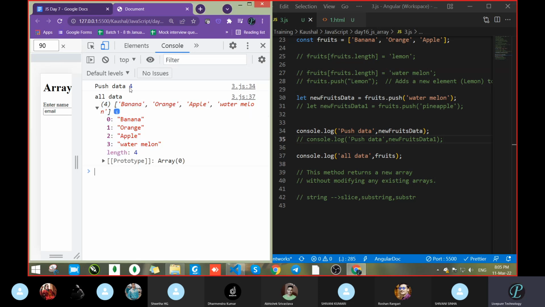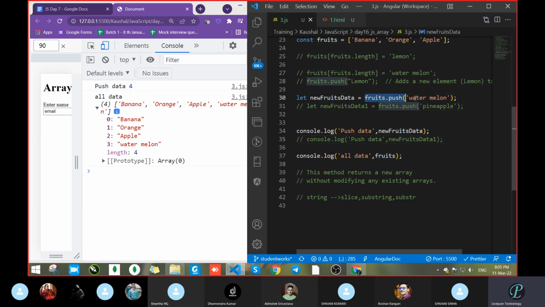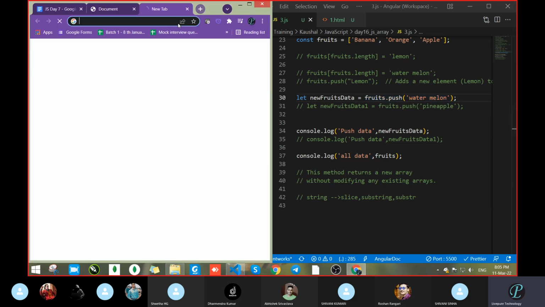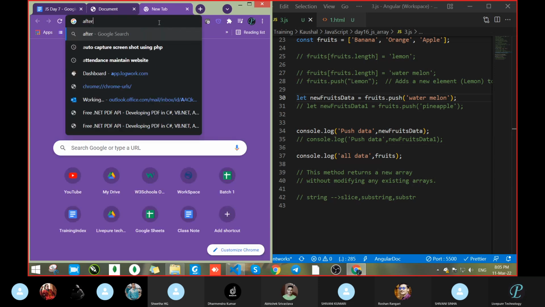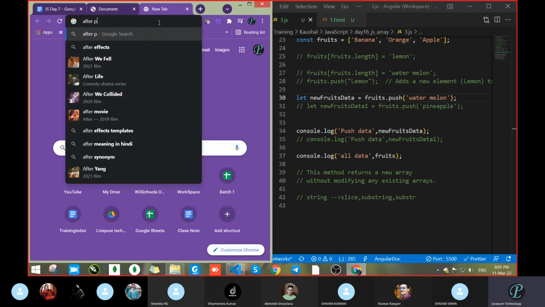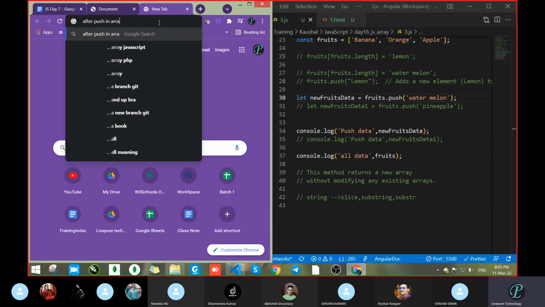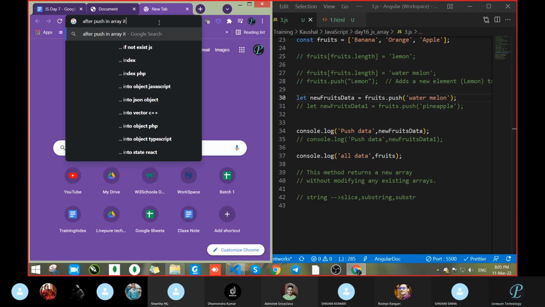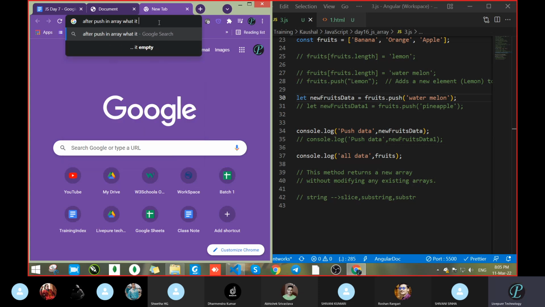So whatever it's pushing, after pushing it returns the length value. Let's just verify one time. Wait.